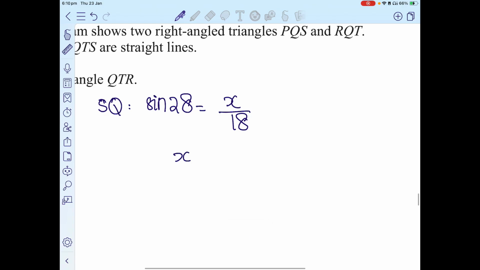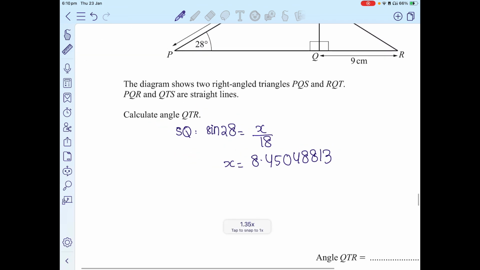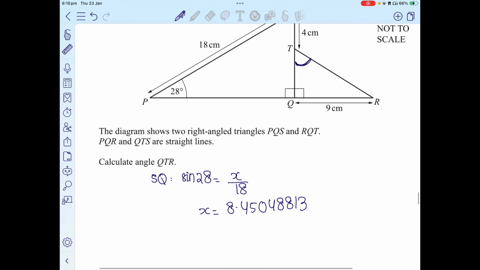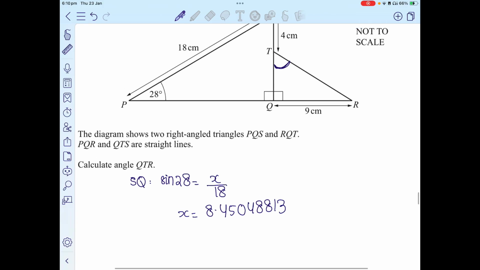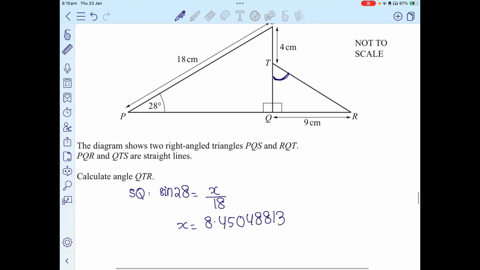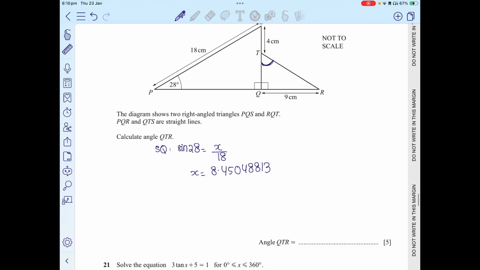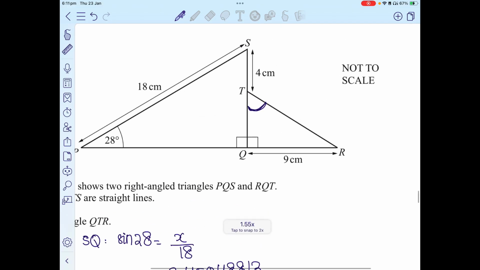So x is going to be sine 28 times 18. What does that give you? 8.450488813. It's not a requirement to write down this value completely, but I do prefer writing it down. But you have to ensure that your calculations are correct, otherwise your answer could be messed up. Now this is the whole length of SQ.